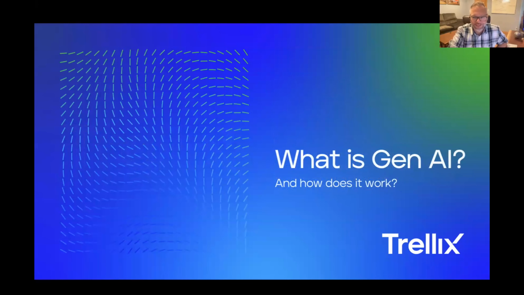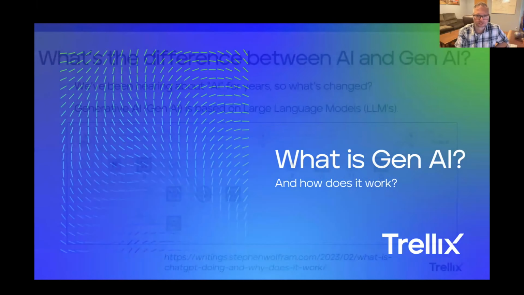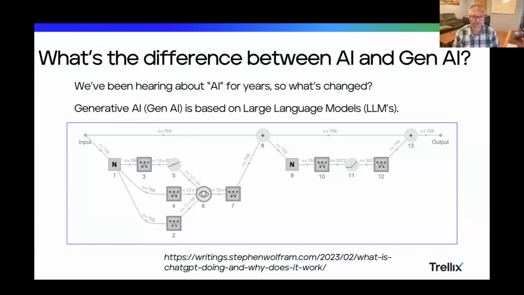All right, so what is Gen AI? You can't go a day without hearing about it. It's in the newspaper, it's everywhere, it's all mainstream. But what is it? How does it work? This is it. This is Stephen Wolfram's excellent description of what a large language model is, which is what we mean when we talk about generative AI or Gen AI. This is what it is, and I'll go through it just briefly for a second. This isn't a whole course in math or anything like that.